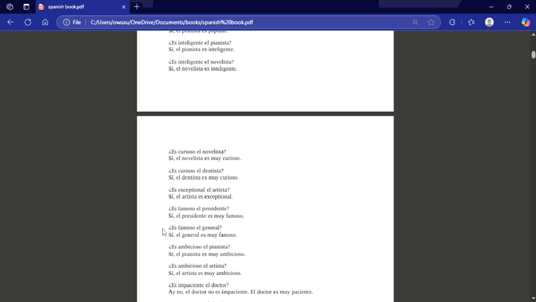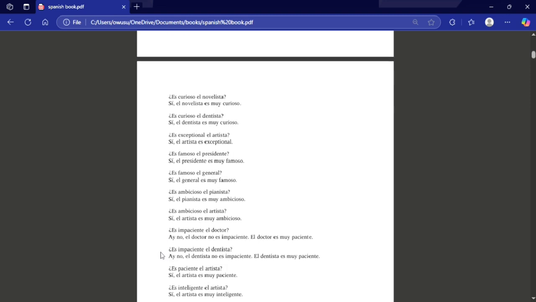¿Es famoso el general? Is the general famous? Sí, el general es muy famoso. Next, ¿es ambicioso el pianista? Is the pianist ambitious? Sí, el pianista es muy ambicioso. Yes, the pianist is very ambitious.